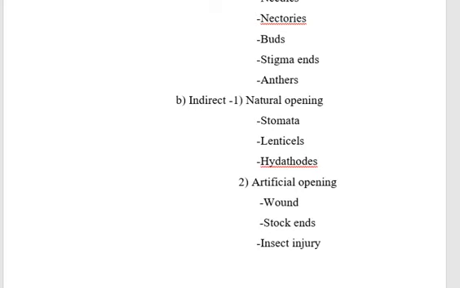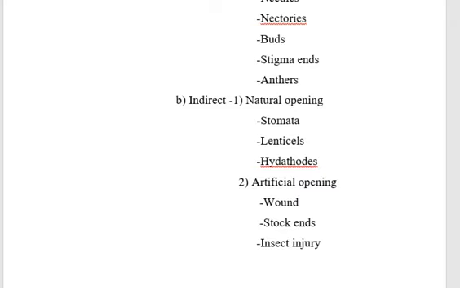Natural opening. Stomata. It is a very common mode of entry of pathogens. Examples: late blight of potato and downy mildew of grapes. Lenticels. Entry through lenticels is similar to stomata penetration and is usually common in diseases of vegetative stem, tuber, and fruit crops. Examples: guava canker, koleroga of areca nut.